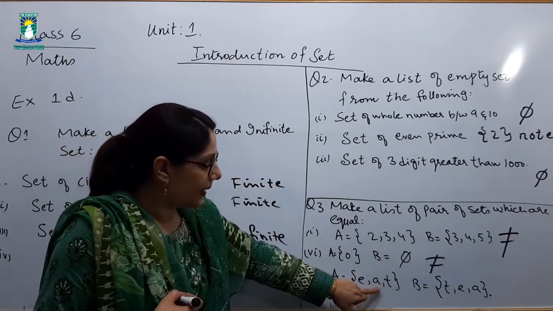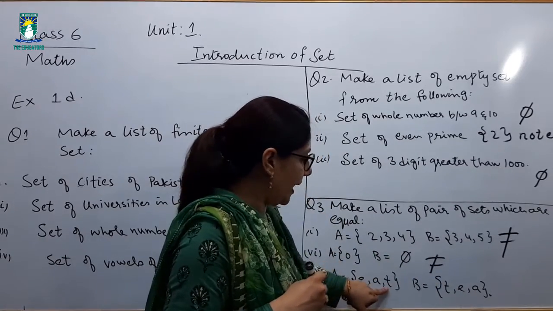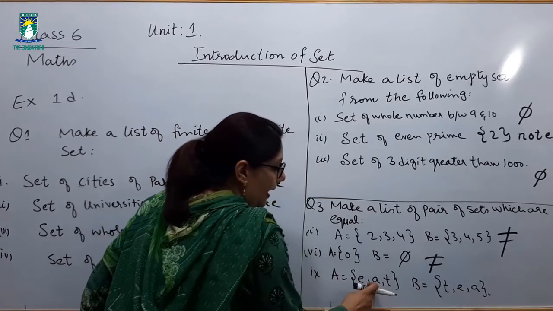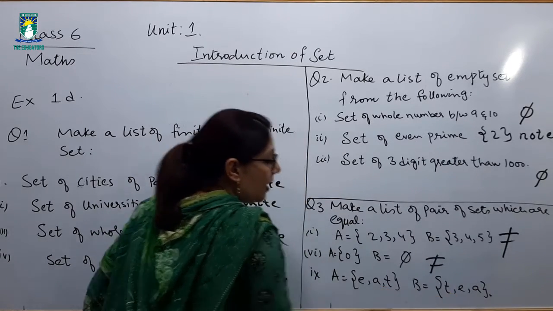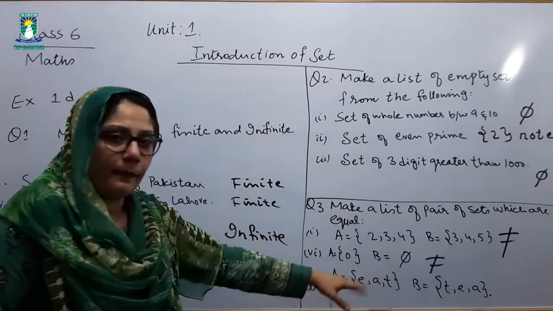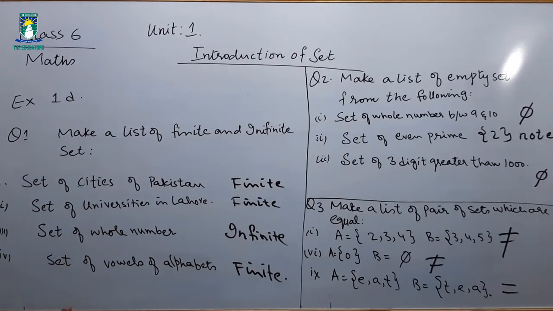A is equal to E, A, T. B is equal to T, E, A. 3 elements, 3 elements. Okay. Now look, E, A, T. Now this set is justifying the definition of equal sets: same number of elements and same members of elements. So these are equal sets. Hope with the example of these parts of the questions of your exercise, the rest of the parts are very easy to solve. So do the rest of the parts as your self-assessment.